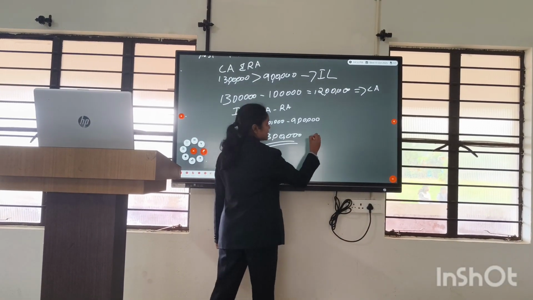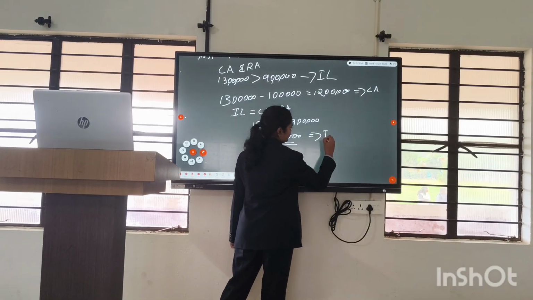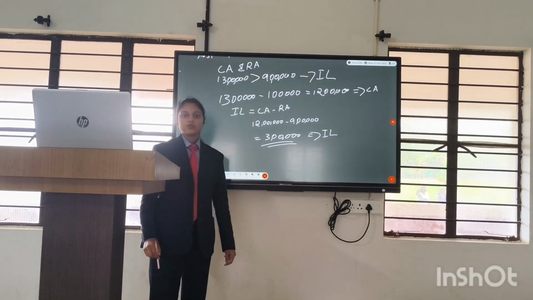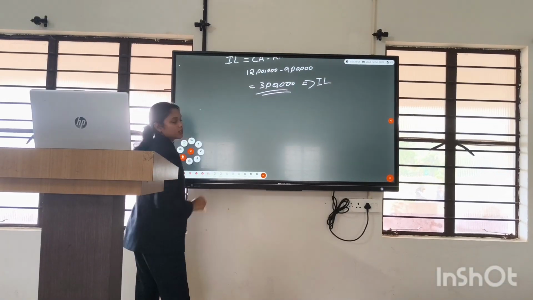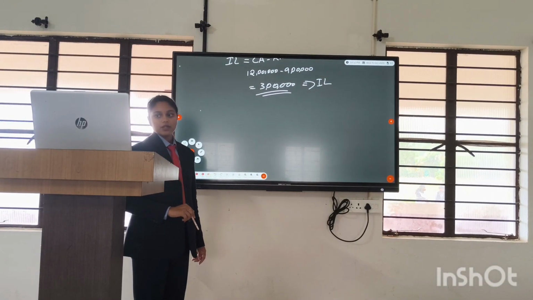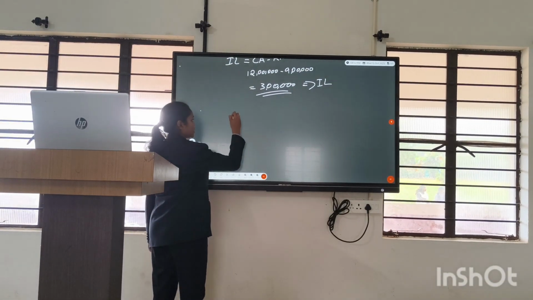So 3 lakh is the impairment loss. Next we are going to take the journal entries. In journal entries, we are recording the impairment loss amount.